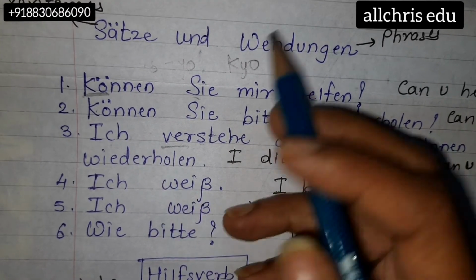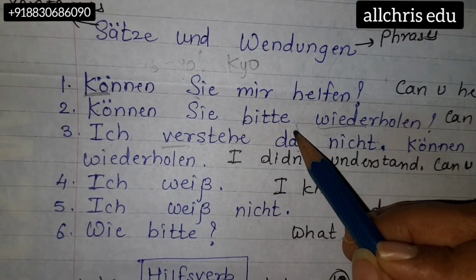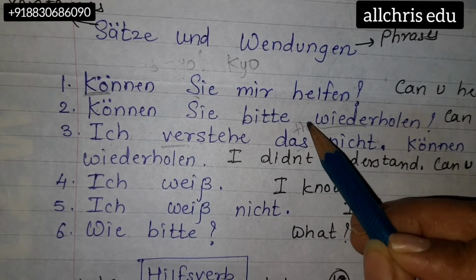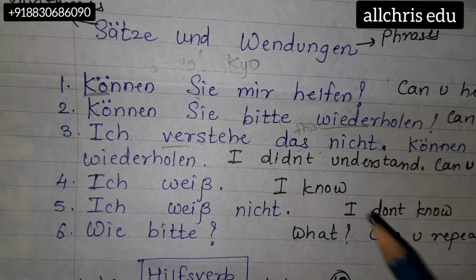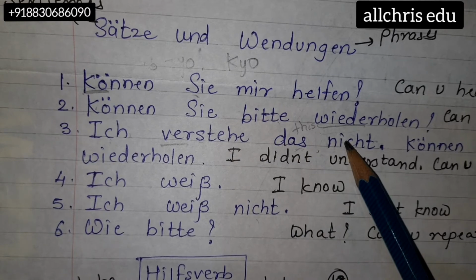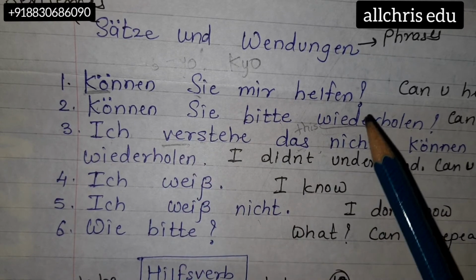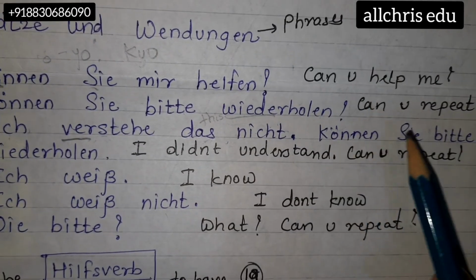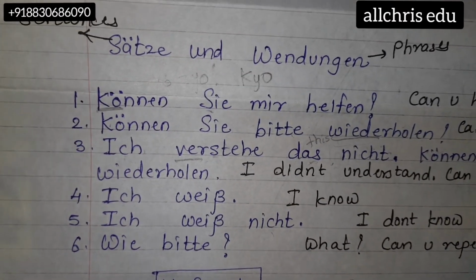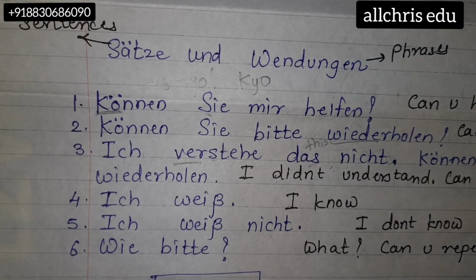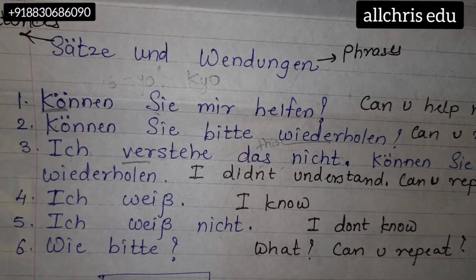Over here, ich means I. Verstehe means understand. Das here is not an article; it is just a demonstrative word meaning this or that. So you are demonstrating that this, I am not understanding. Ich verstehe das nicht. Nicht is a negative word, so ich verstehe das nicht means I am not understanding. Können Sie bitte wiederholen? This sentence you also know already. The new word for you was verstehe.